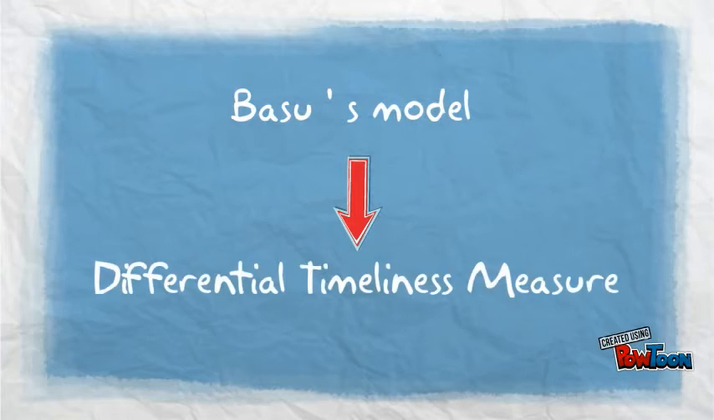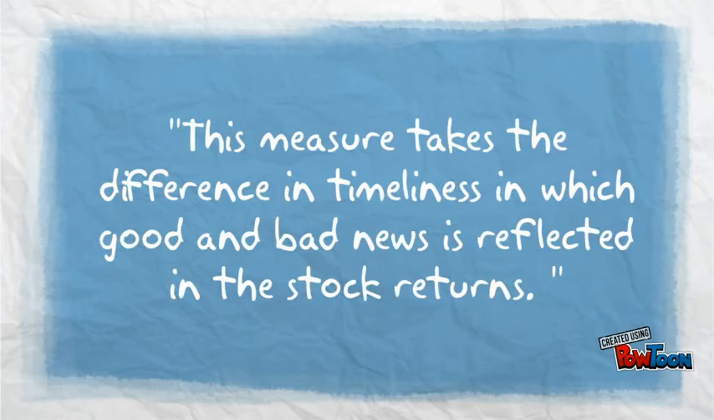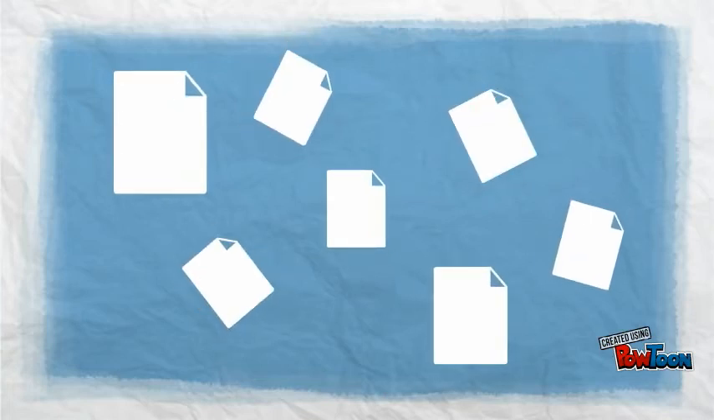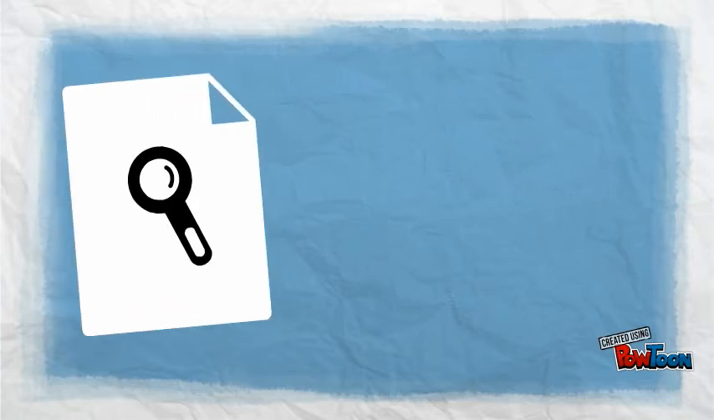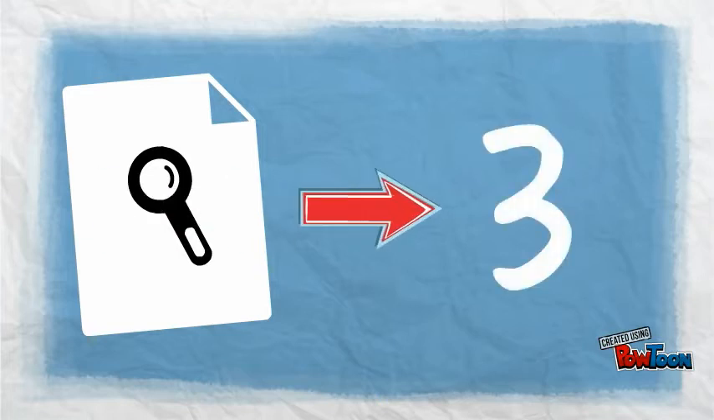Basu uses the differential timeliness measure to capture conservatism. This measure takes the difference in timeliness in which good and bad news is reflected in the stock returns. Throughout the years, this measure has been used extensively in several studies. Our paper critically evaluates the DT measure and raises questions about its interpretation as a benchmark of conservatism. Accordingly, the study identifies three aspects that have a negative influence on Basu's DT measure.